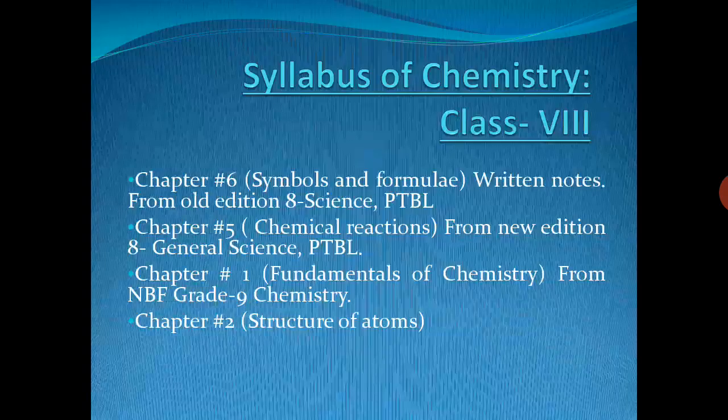Before starting our first lesson, let's have a look at the syllabus of chemistry. First of all, we will do chapter number 6, Symbols and Formulae. It is taken from the old edition of 8th Science Punjab Text Book Board Lahore because it contains some basic concepts. Then we will do chapter number 5, Chemical Reactions, from the new edition 8th General Science Punjab Text Book Board Lahore. Chapter number 1, Fundamentals of Chemistry, from National Book Foundation, Islamabad, grade 9th Chemistry, and chapter number 2, Structure of Atoms.